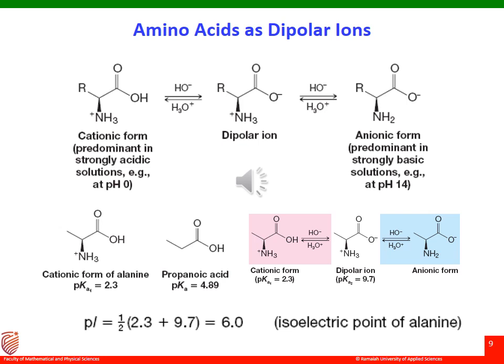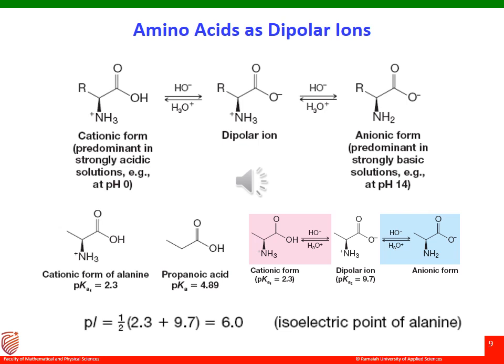So here we have indicated the cationic form, predominant in strongly acidic solution, and the anionic form, which is predominant in basic solution, right? So both we have been indicating here. Similarly, the cationic form has a pK value of 2.3, and the anionic form is again indicated here. So the pK of the aminium ion of alanine is around 9.7.